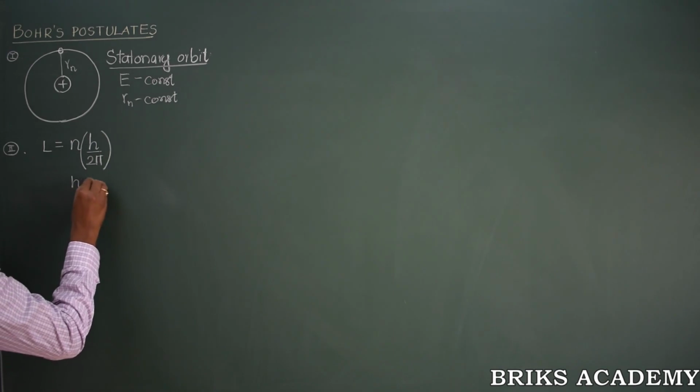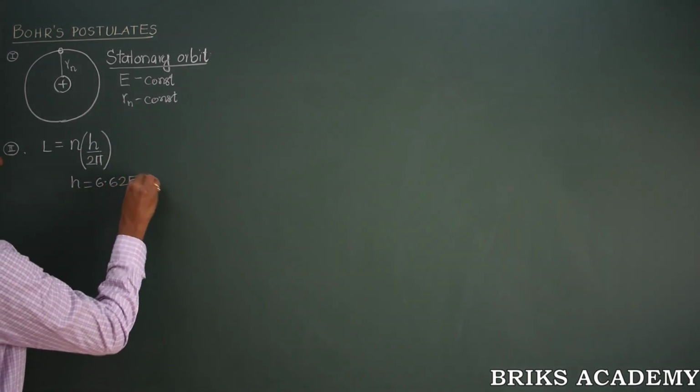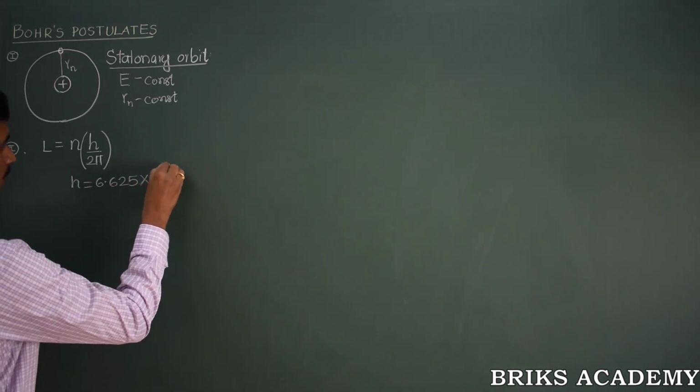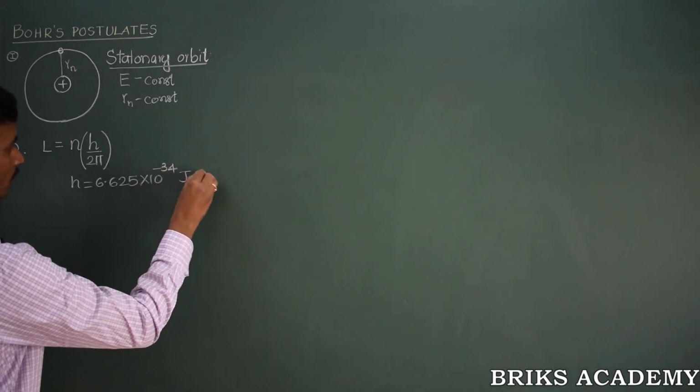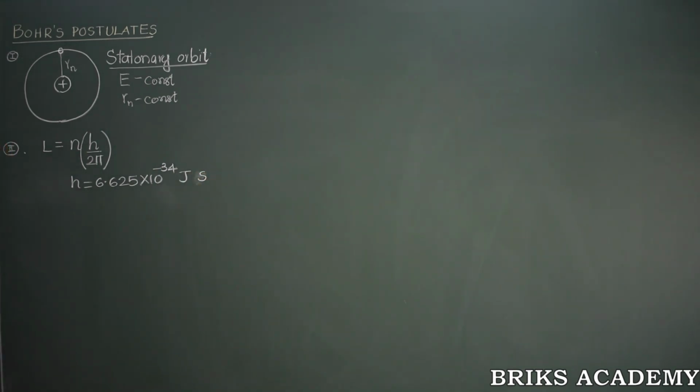Planck's constant has a value of 6.625 into 10 to the power of minus 34 joule seconds. This is the Planck's constant.